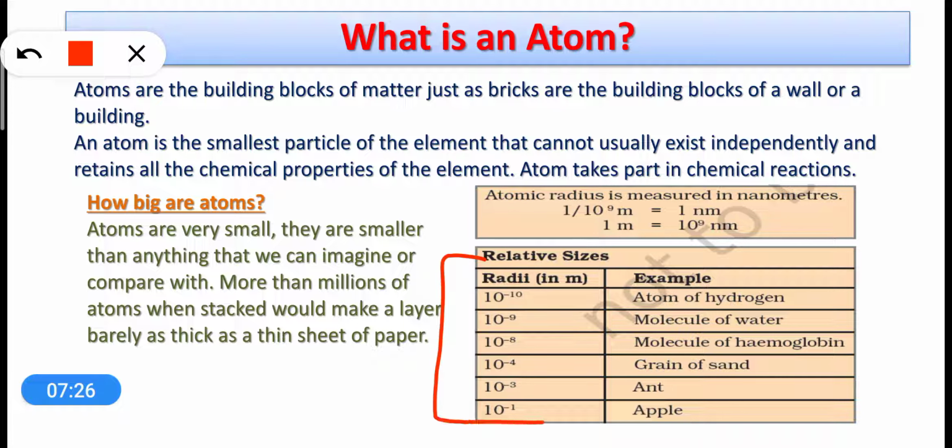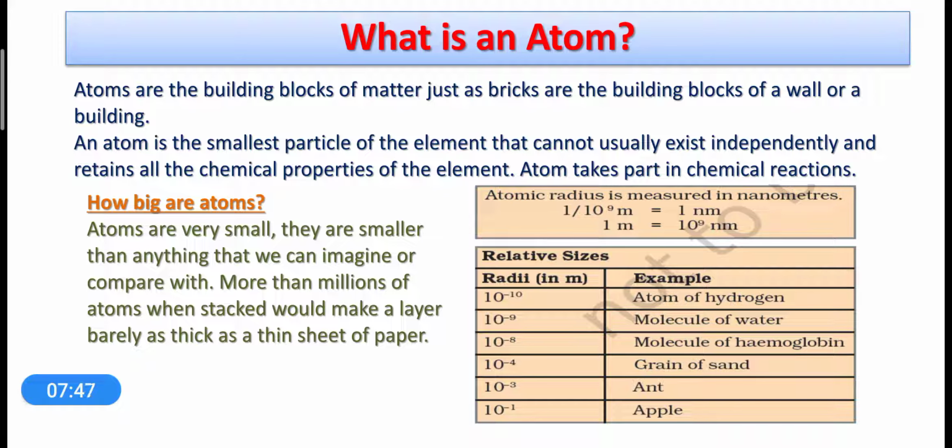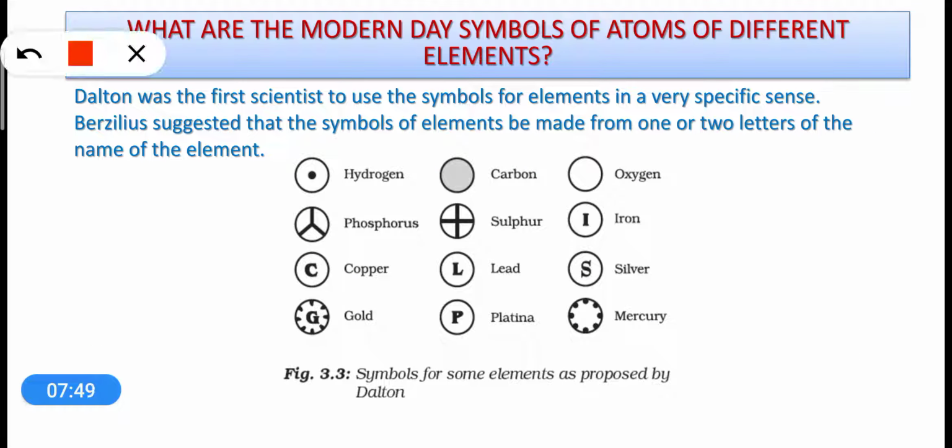Here certain comparison of different particles with their sizes is given. For example, size of a hydrogen atom is around 10 to the power minus 10 meters, that is equal to 0.1 nanometer. So here you can see certain other particles and their sizes are given. Just read them and memorize them.